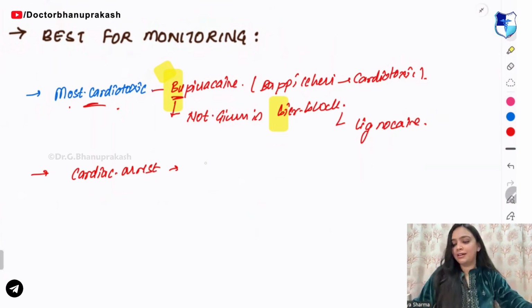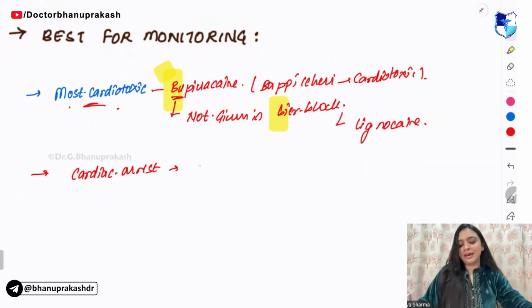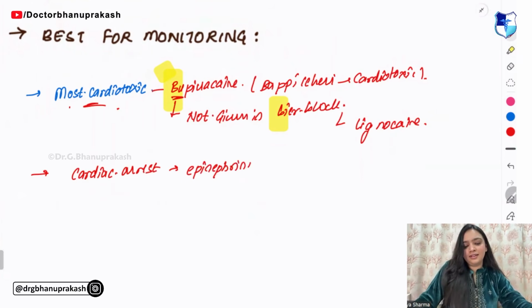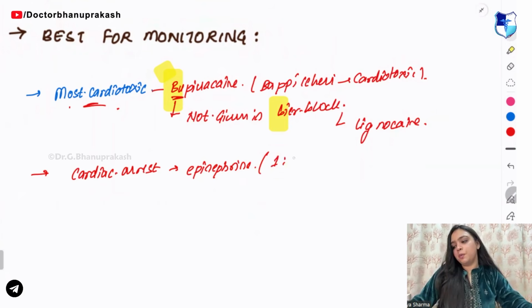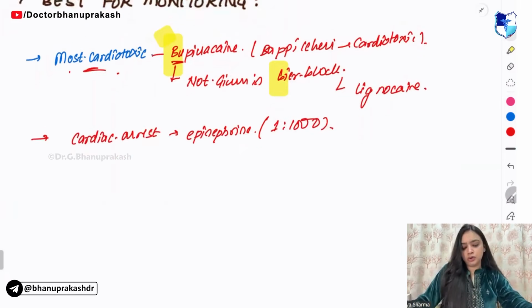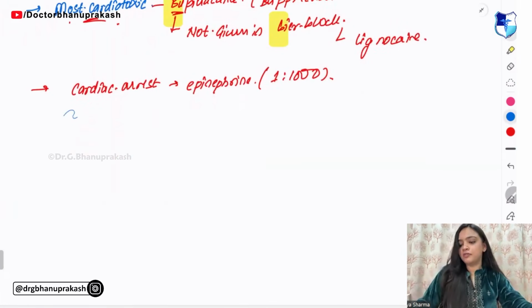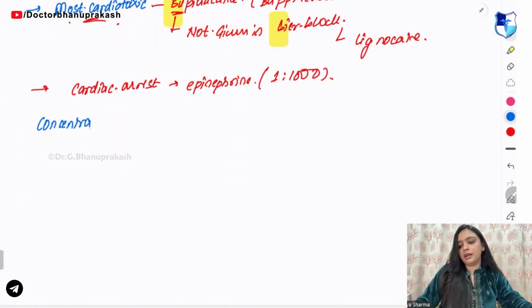Next, guys, tell me for cardiac arrest, what we use? We use epinephrine. Okay, what is the ratio? 1:1,000 ratio. Now I am asking you some of the concentrations of adrenaline.